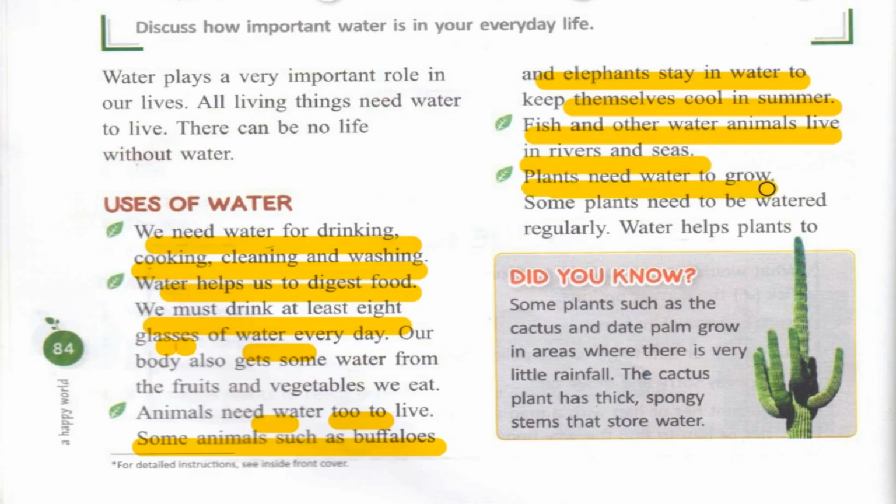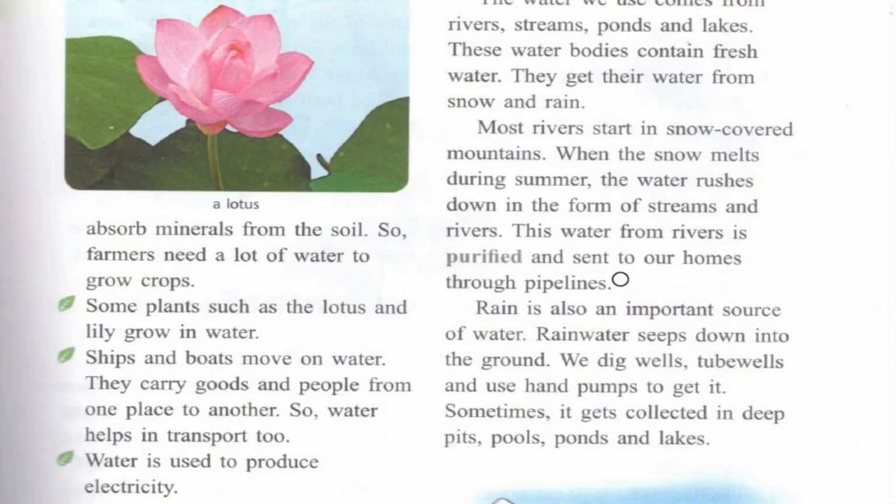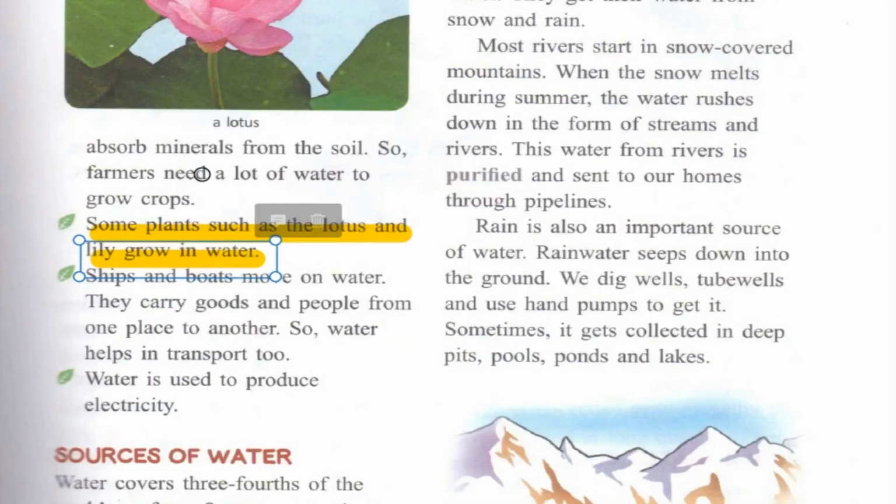Plants need water to grow. Some plants need to be watered regularly. Water helps plants to absorb minerals from the soil. So farmers need a lot of water to grow crops. Some plants such as lotus and lily grow in water. See, this is a lotus. Ships and boats move on water. They carry goods and people from one place to another, so water helps in transport too. Water is used to produce electricity.